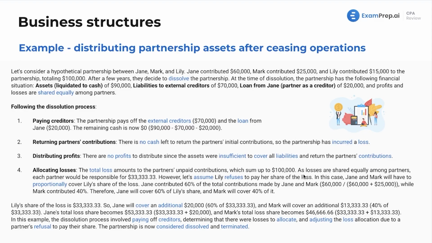So here we have 100% losses, so they're not getting any of their money back. In the prior example, they got 80% of the money back. Here, you're getting none of the money back. Now, losses are shared equally among partners. Each partner would be responsible for this $33,333, which is the loss divided by 3.